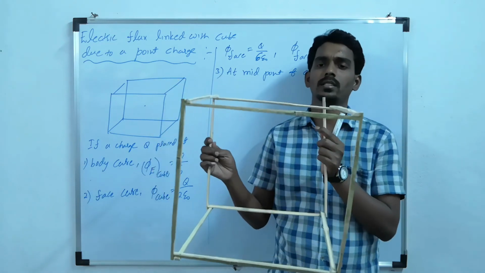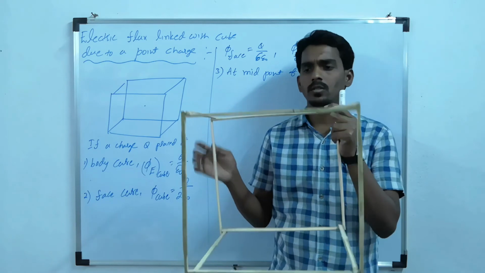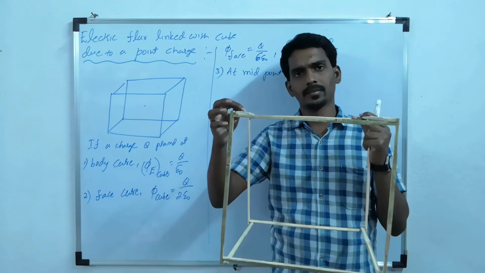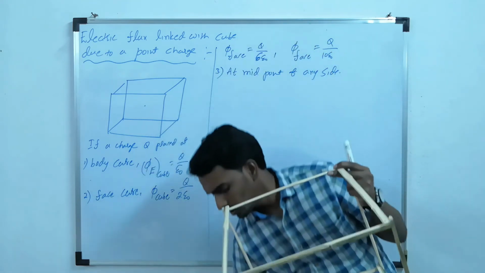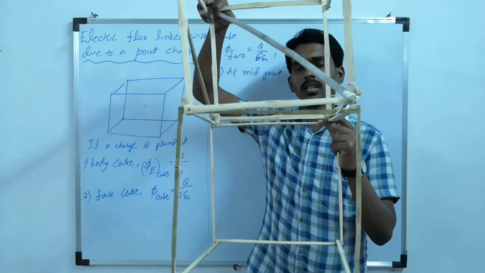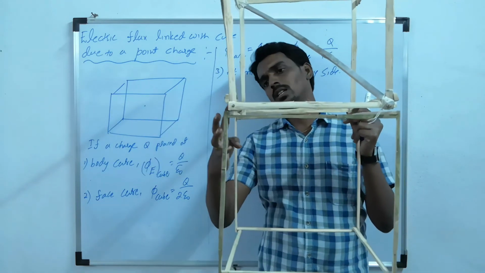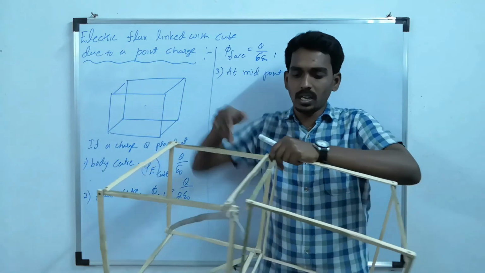Total 12 sides are there. So you consider any one side and at the midpoint of the side. Here, if the charge is placed, now you cannot imagine one more cube so that it can be closed. Even if you imagine one more cube, the charge is still outside.